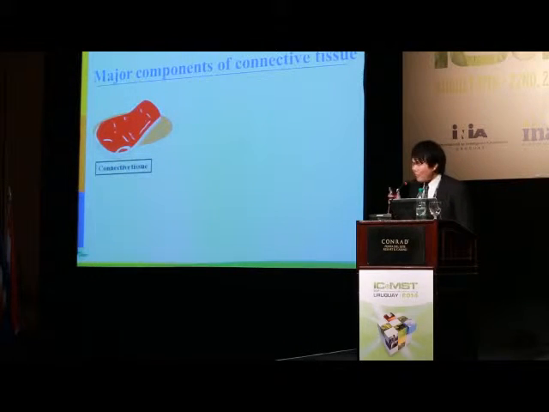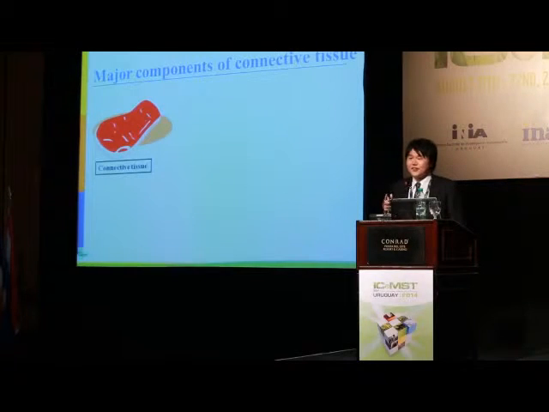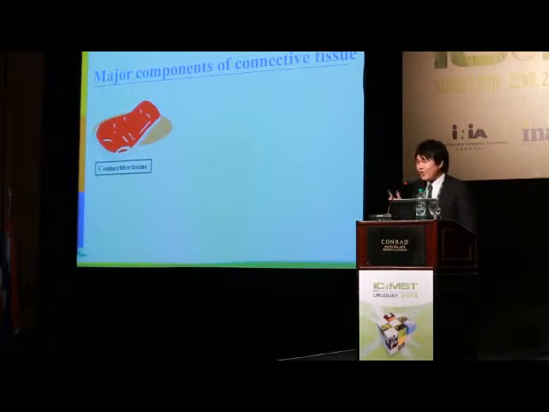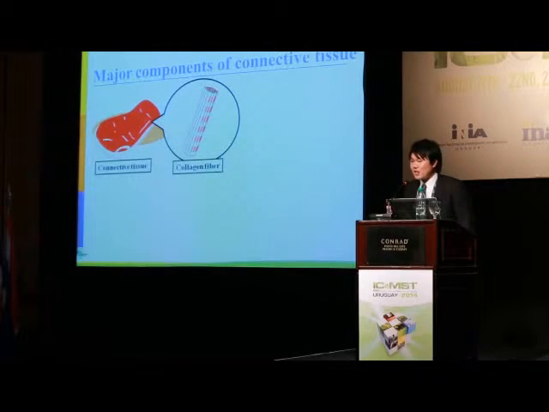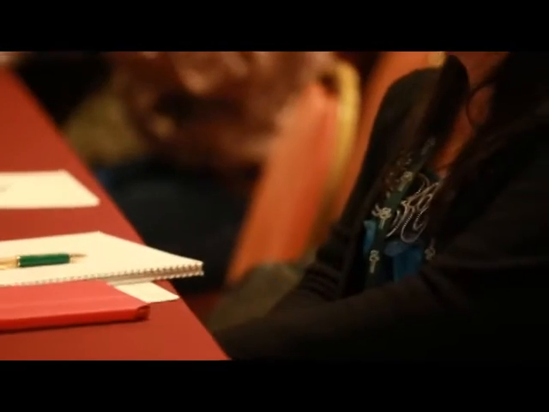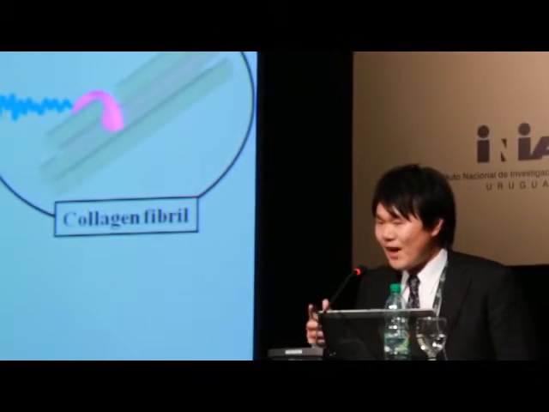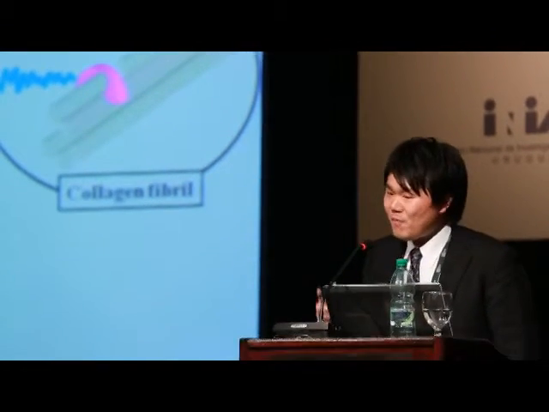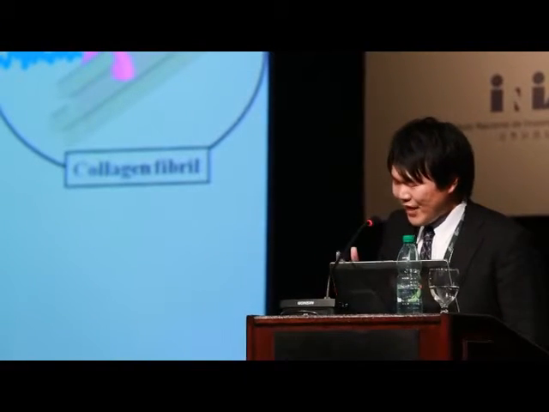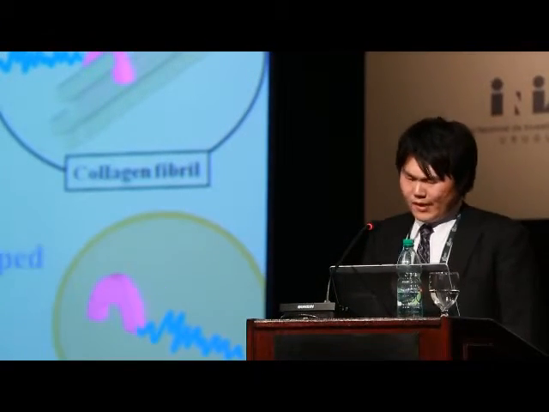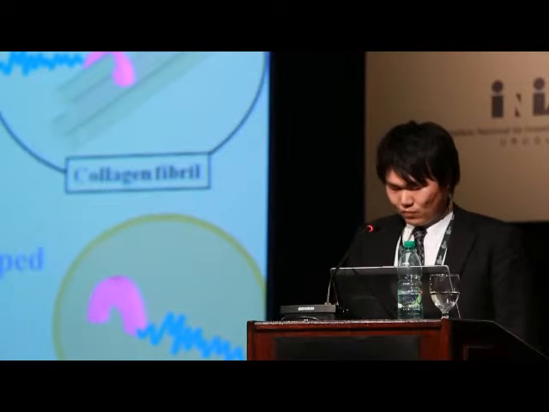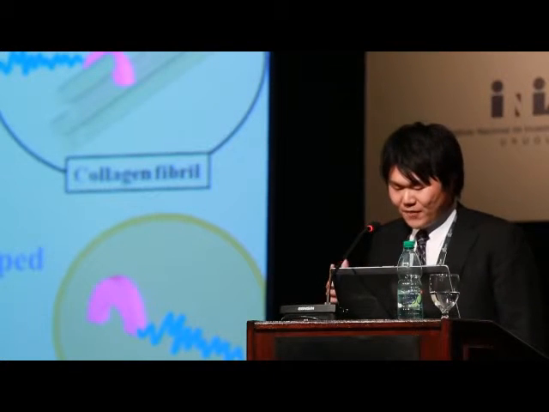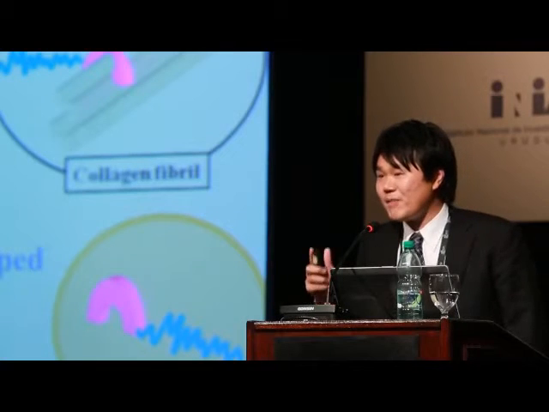About the major component of connective tissue. As you know, meat is composed of various proteins. Collagen fiber is the main component of connective tissue. Collagen fiber is composed of collagen fibrils, and collagen fibrils are formed by the association of collagen molecules. Decorin, which I have studied, is this. Decorin is a small proteoglycan with an arch-shaped structure and is composed of a core protein and one glycosaminoglycan chain.